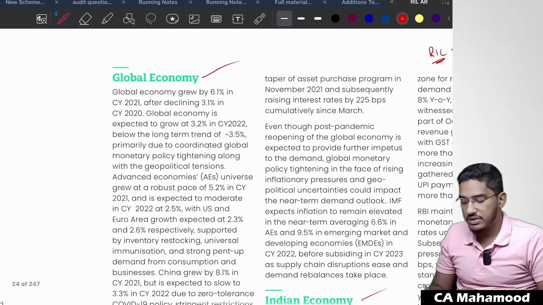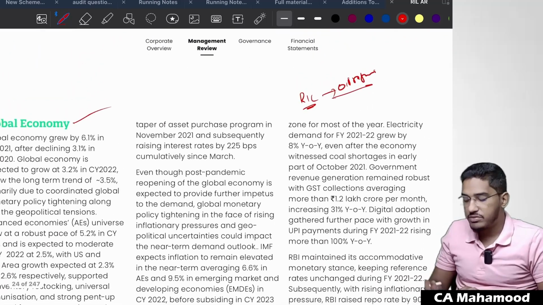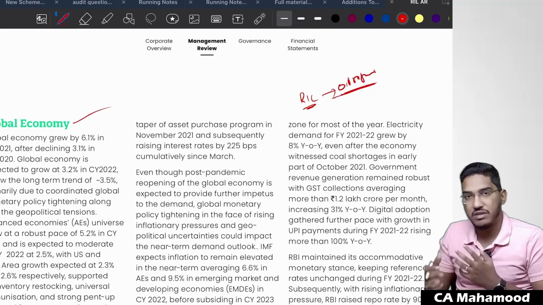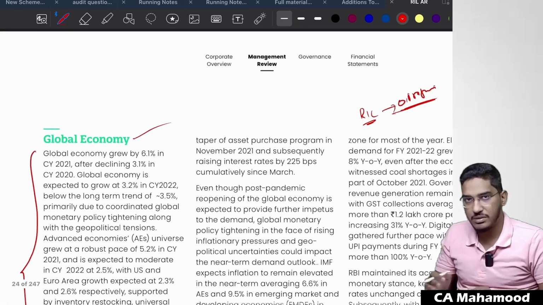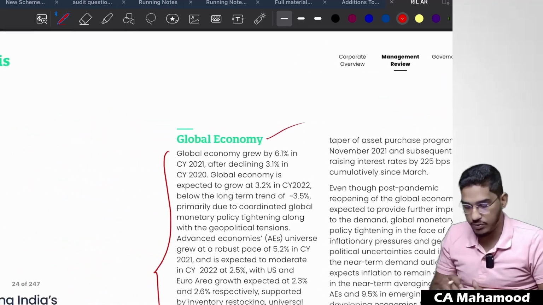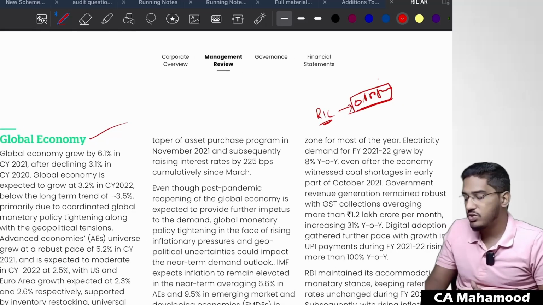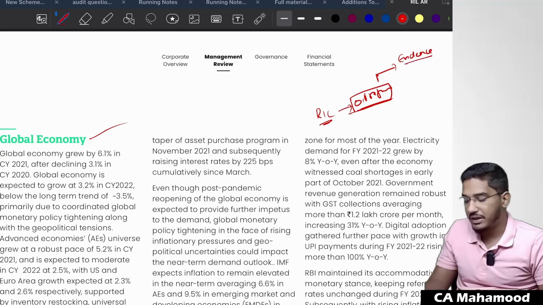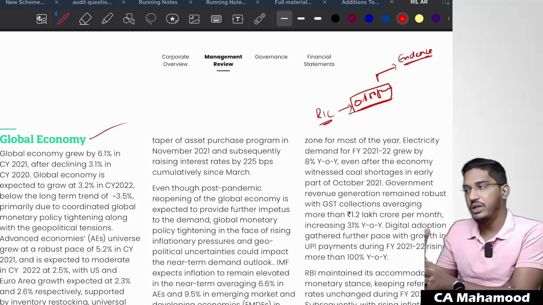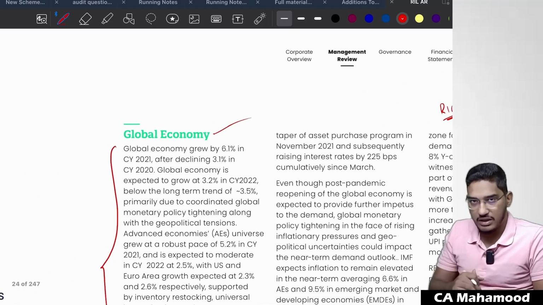Now, in this management discussion and analysis, they are telling something about the global economy, when it comes to Reliance Industries Limited, when it comes to oil refining business, how the global markets look. They have given some explanation in this annual report. Now you already understood about the business as a part of your audit. You also have some evidence of how the global economy is impacting the oil refining business. You already got to know it as a part of your risk assessment procedures. Regarding that, management has told something in their other information.